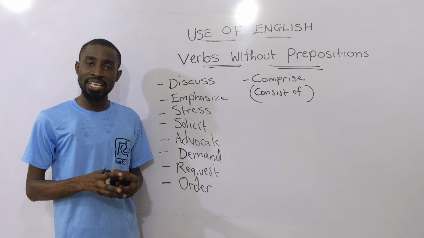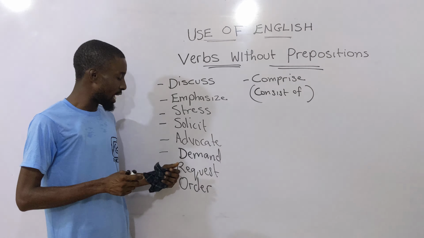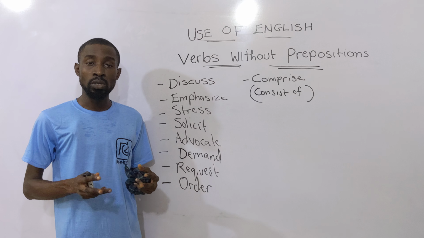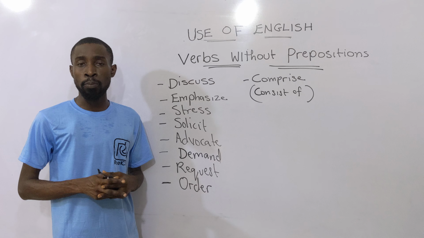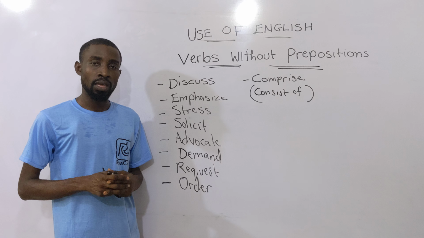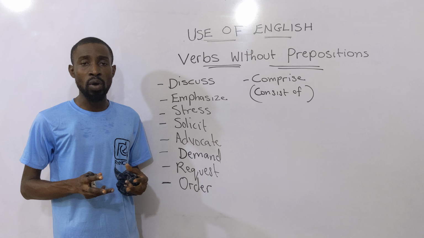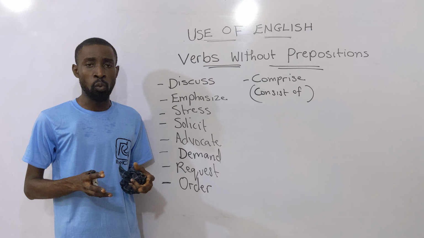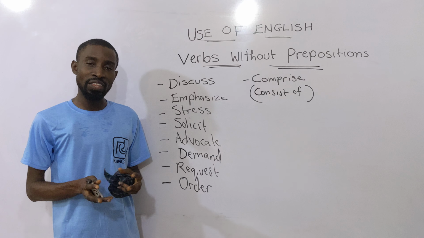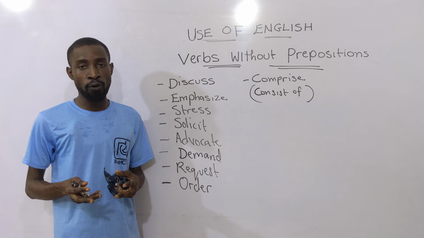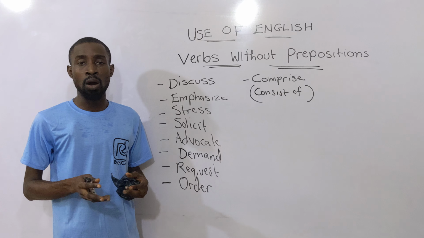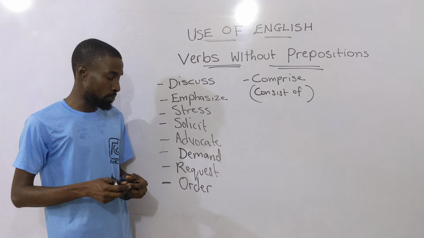But again, just like demand, when you use request as a noun, then it can go with the preposition for. For example, "The chairman made a request for money." So after the request, you can have what? For. Why? Because that request there is now functioning as a noun, no longer as a verb.